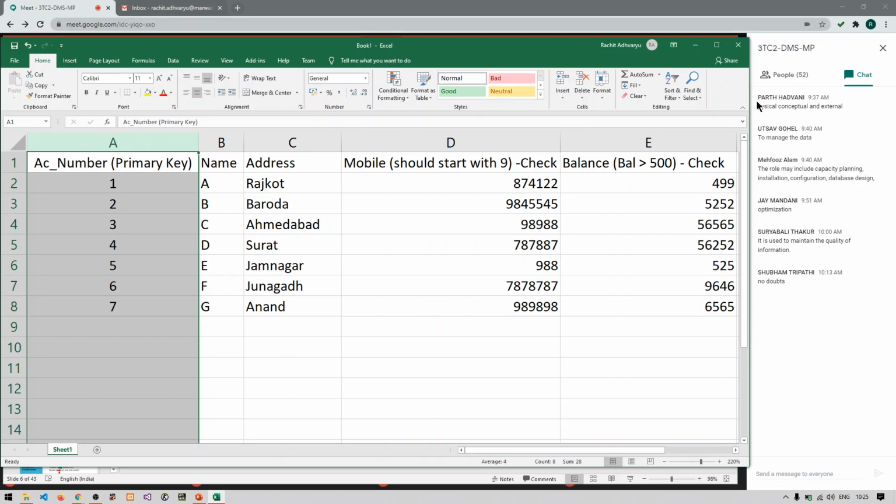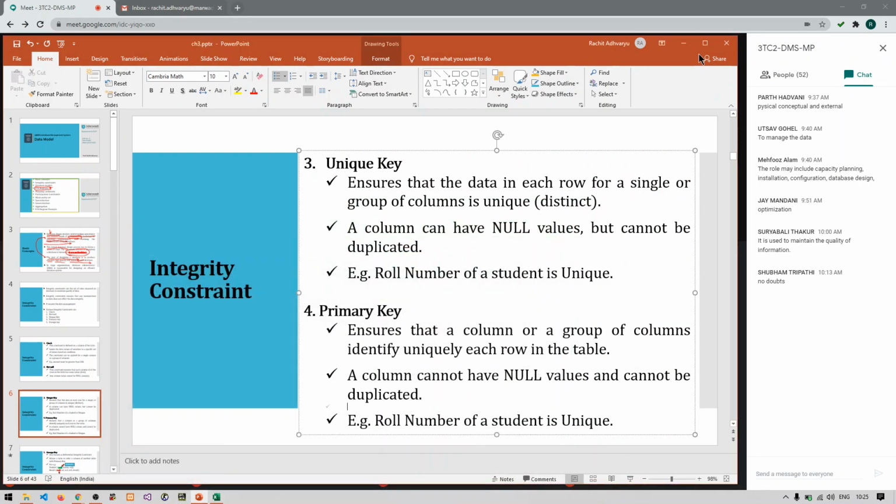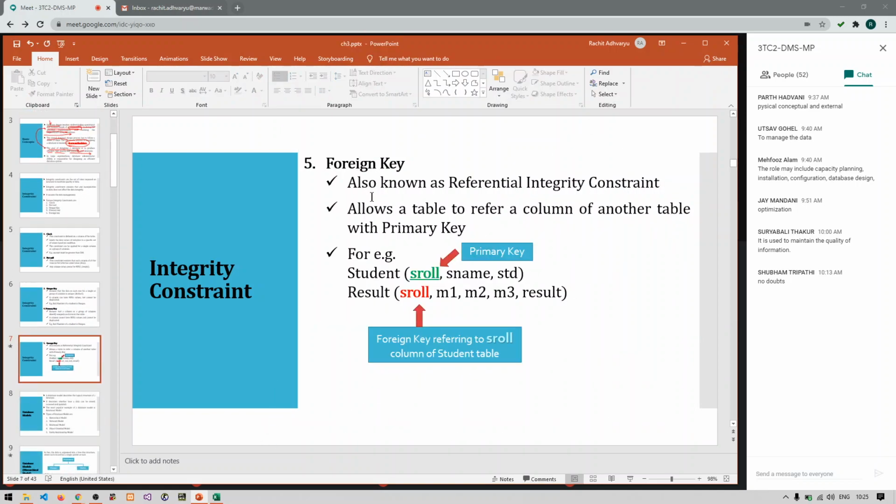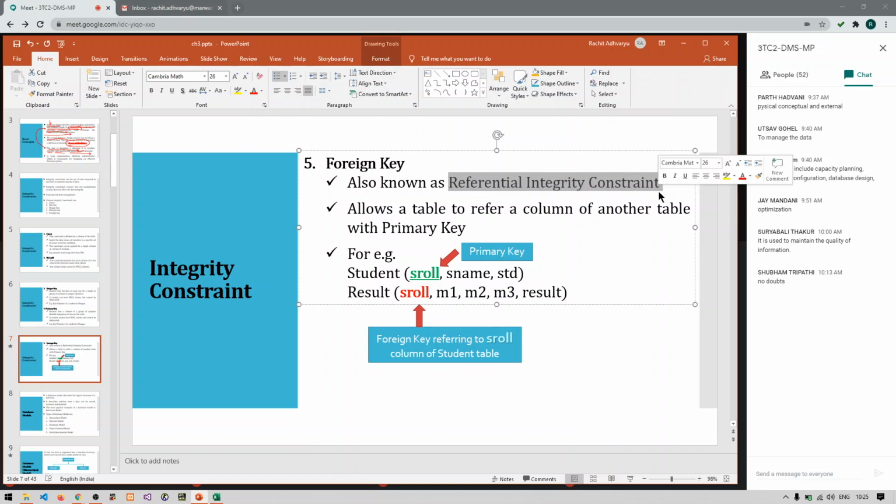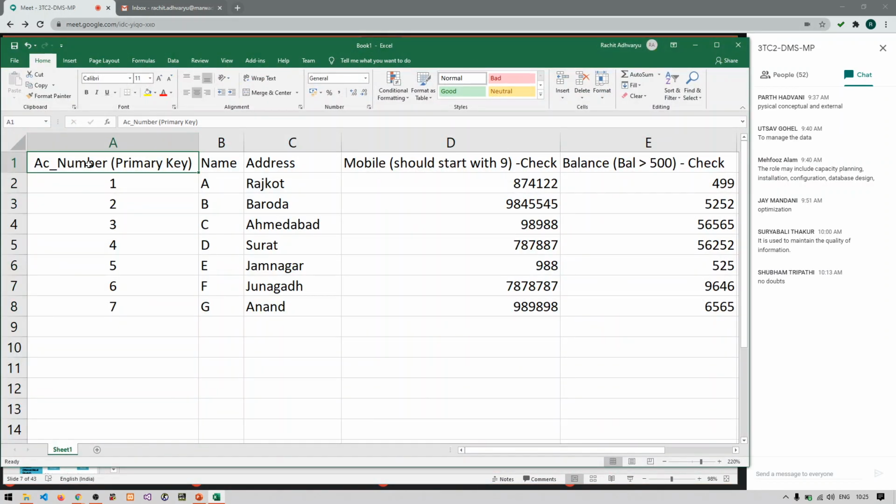Fine. So the next constraint and the last constraint is foreign key. So what do you mean by foreign key? It is also known as referential integrity constraint. Now what do you mean by this? It means that let us say I am having one more data here.